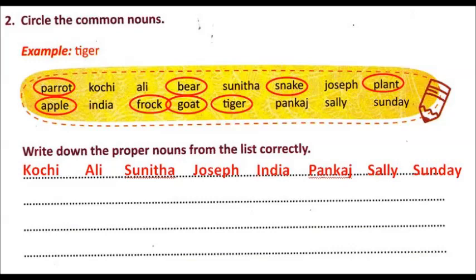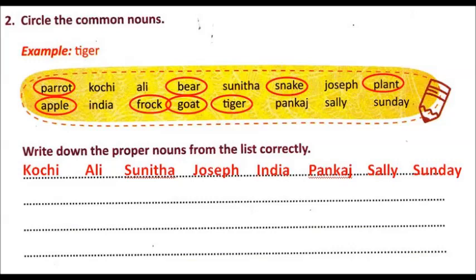The words are parrot, Kochi, Ali, bear, Sunita, snake, Joseph, plant, apple, India, frog, goat, tiger, Pankaj, Sali, Sunday. Now from these words, you have to identify common nouns and proper nouns. Common nouns have to be circled and proper nouns have to be written down in the blanks.